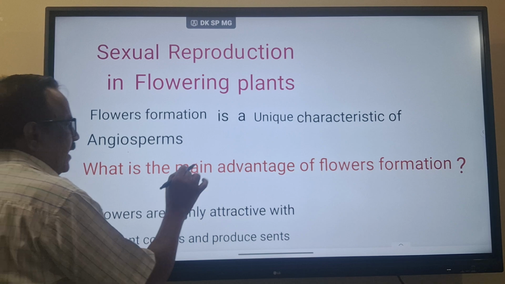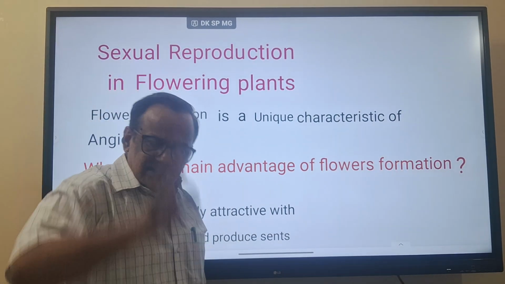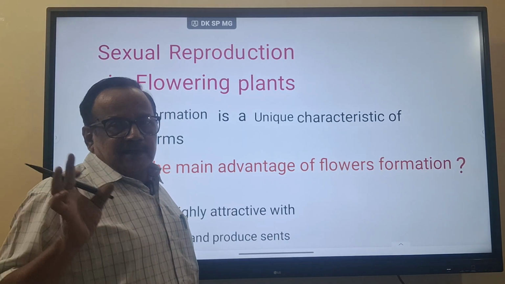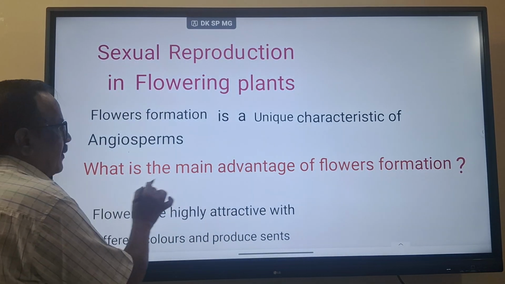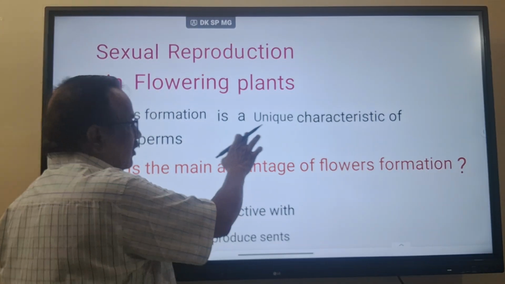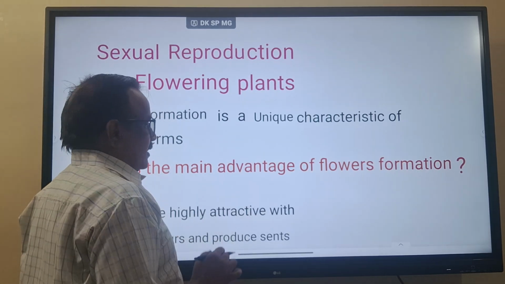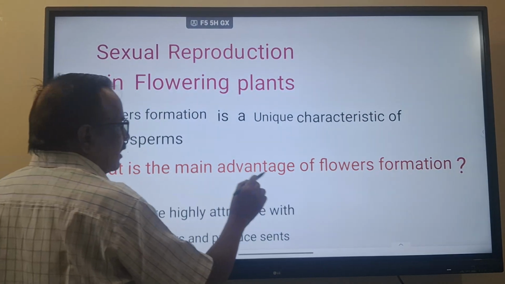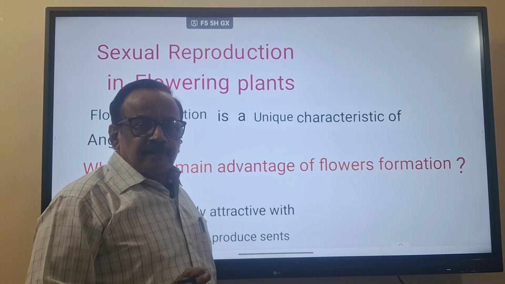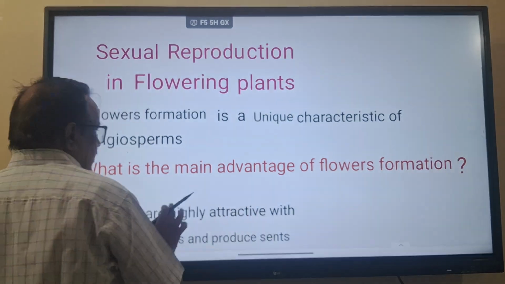Now, what is the main advantage of flower formation? This is most important, because this is a concept orientation. Flower formation is the unique characteristic, okay. What is the main advantage of flower formation? Think over it. I will tell. Later on I will explain it.